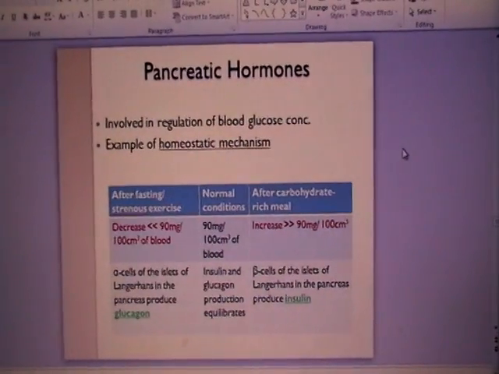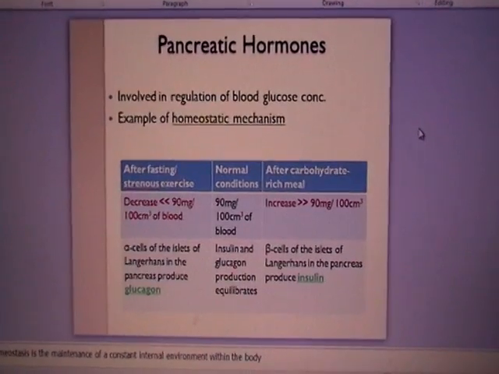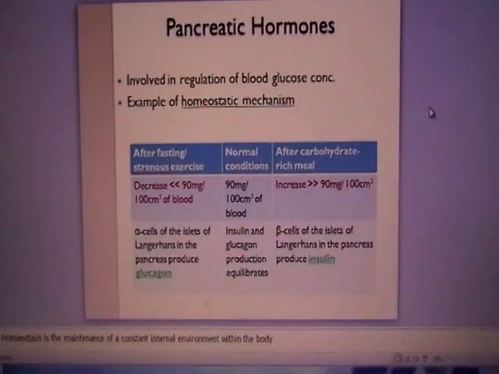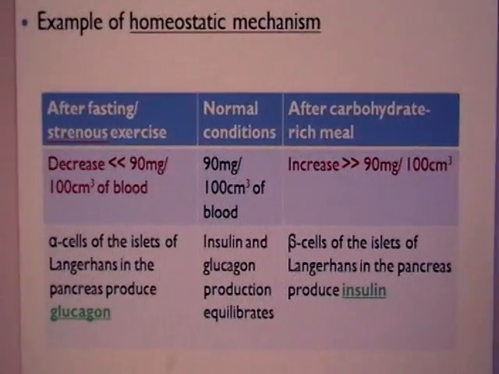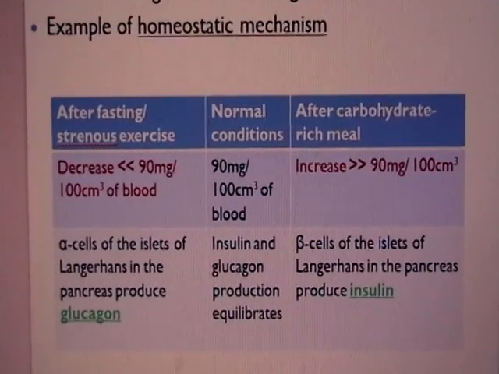Now let's talk about the regulation of blood glucose concentration. As you can see, this is a mechanism involving homeostasis. At normal conditions, our blood for every 100 cm3 should have around 90 mg of blood glucose.